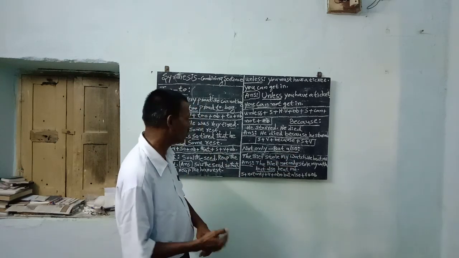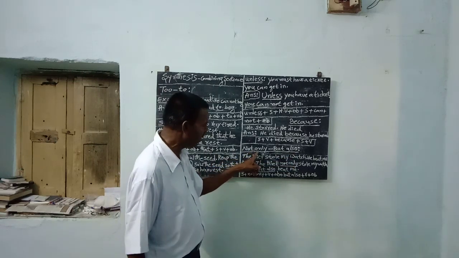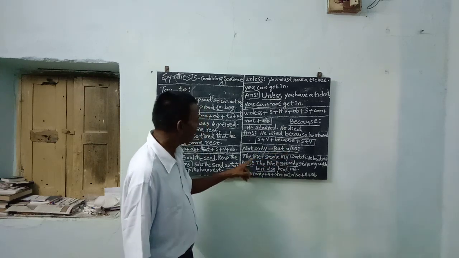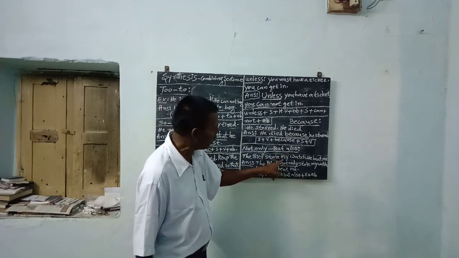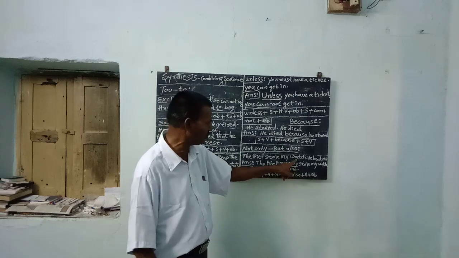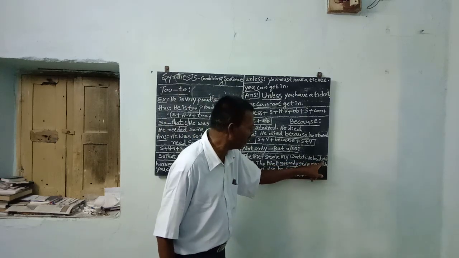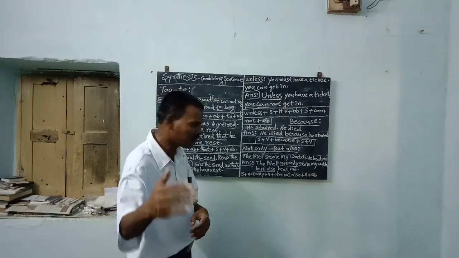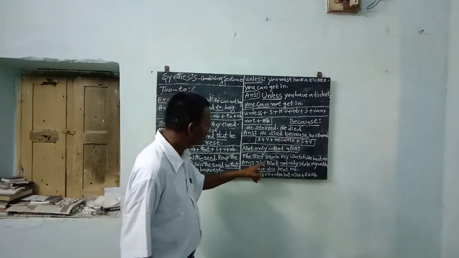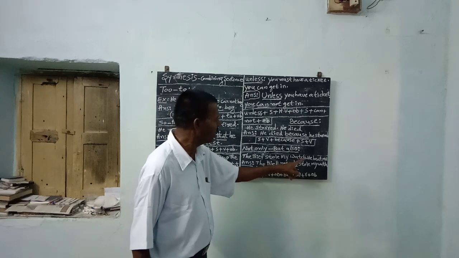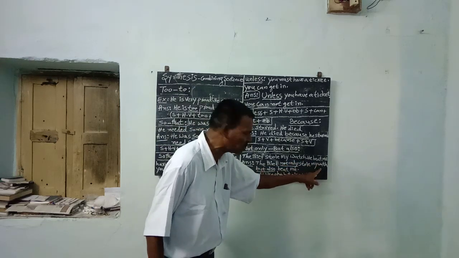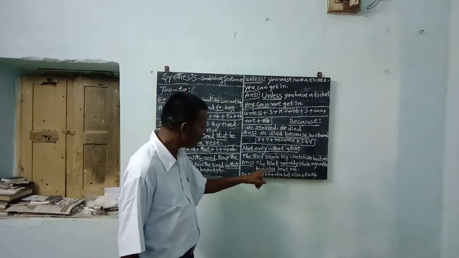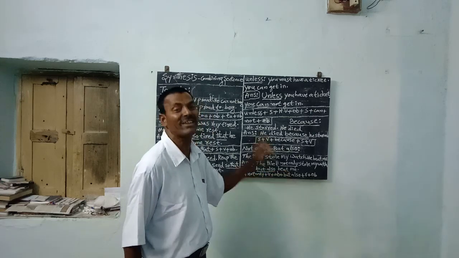Now "not only... but also". Understood? It is the most important, my dear students. The thief stole my watch. That is one sentence. He beat me. That is the second sentence. Now we are combining: The thief not only stole my watch but also beat me.